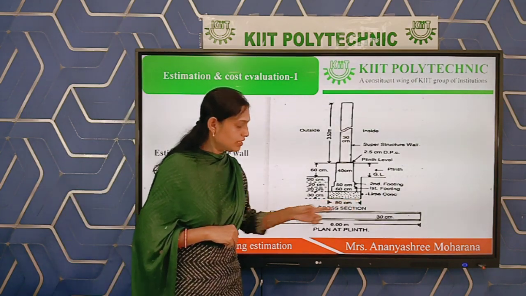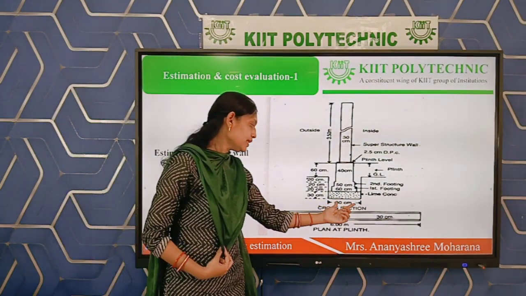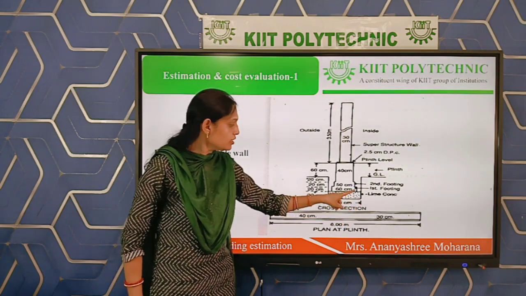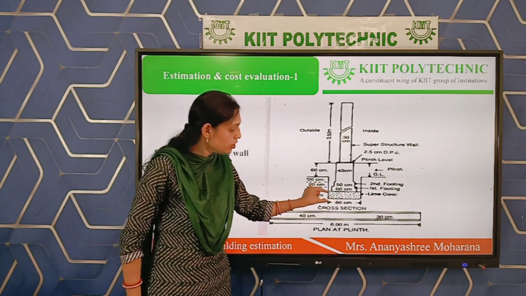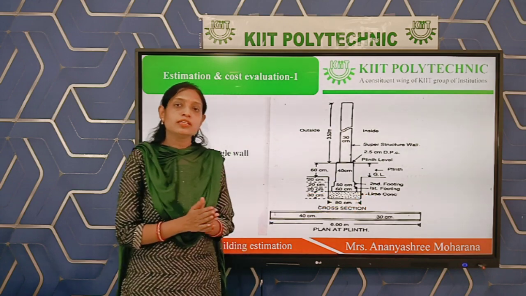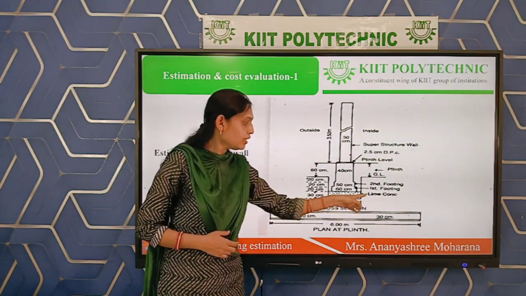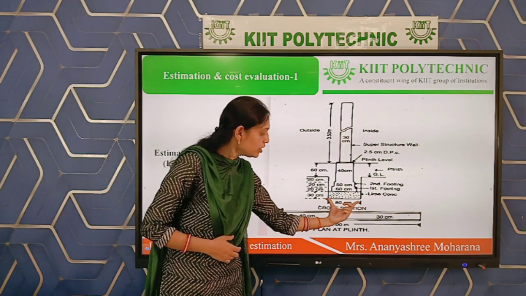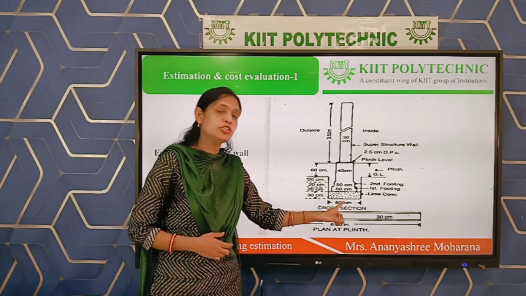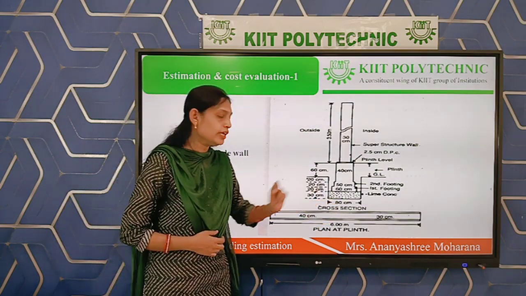The breadth of the foundation at the bottom is 80 centimeter, because over the excavated part we are providing the lime concrete, whose width equals the width of the foundation. We convert 80 centimeter into meter, that is 0.8 meter.